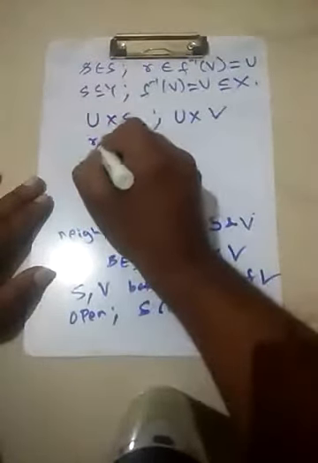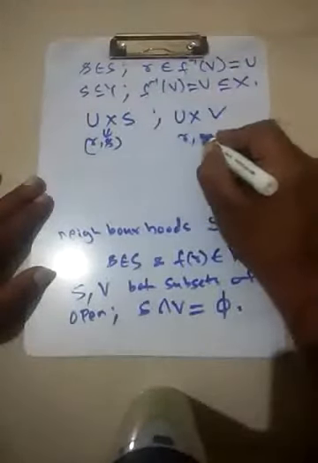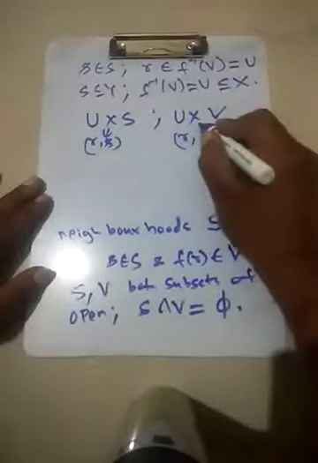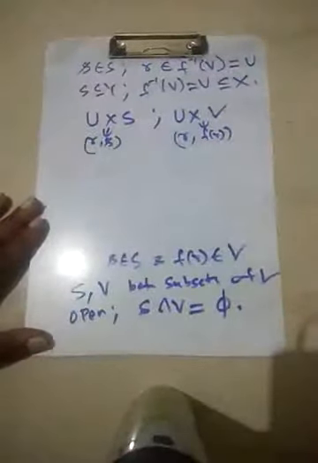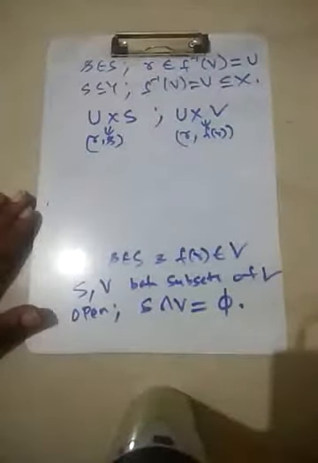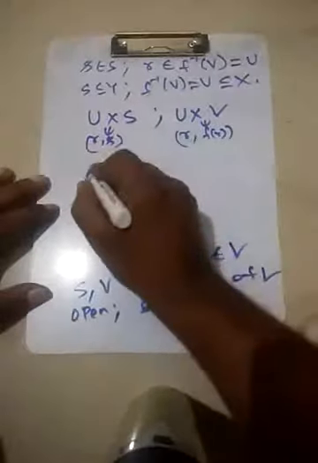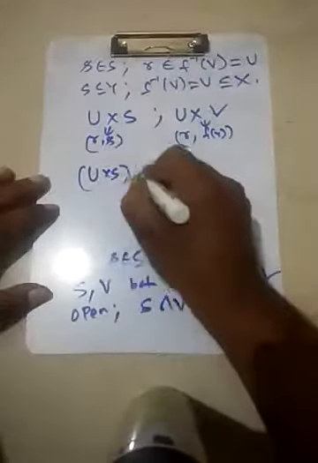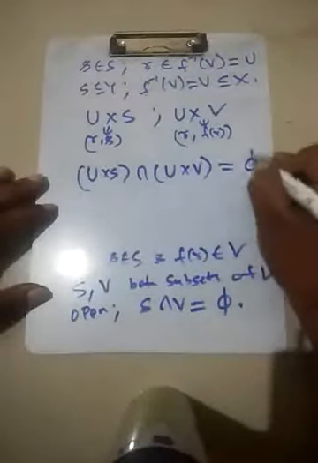So (r, s) belongs to U cross S, and (r, f(r)) belongs to U cross V. So we also have that U cross S intersect with U cross V is clearly an empty set.